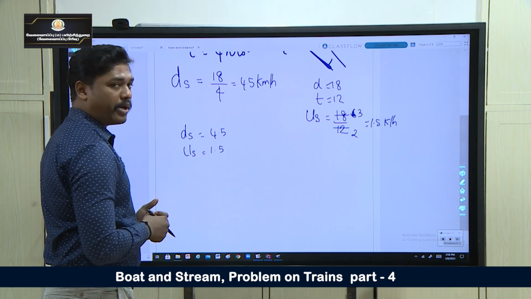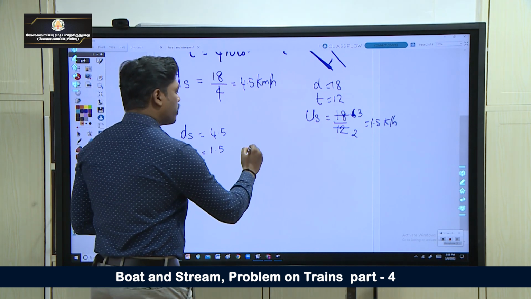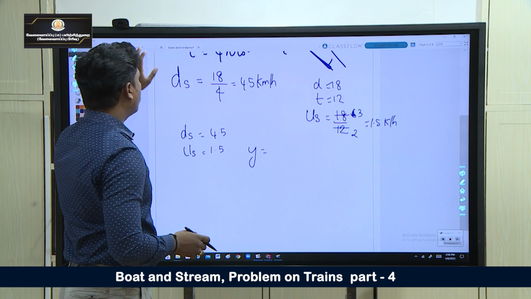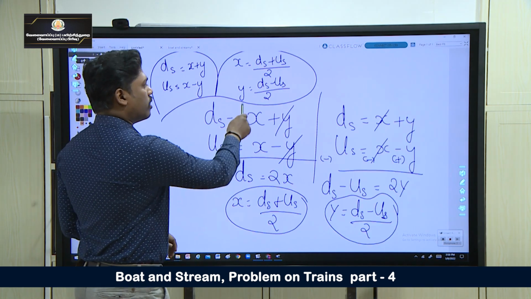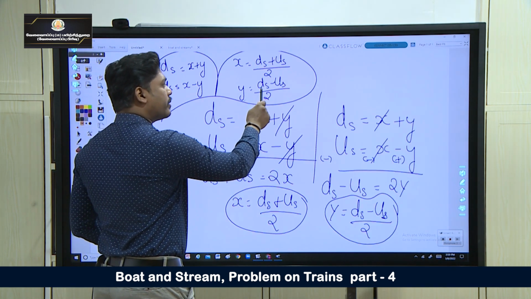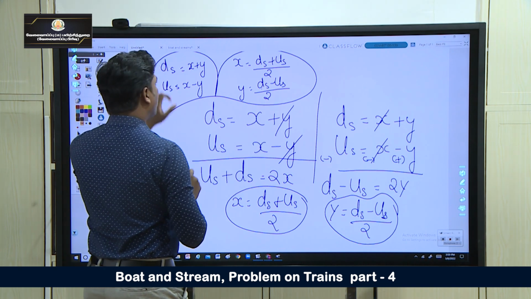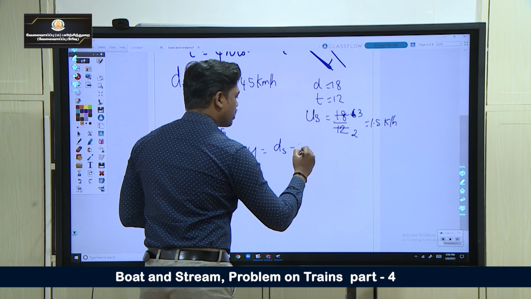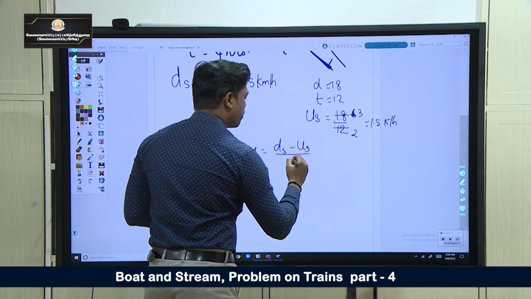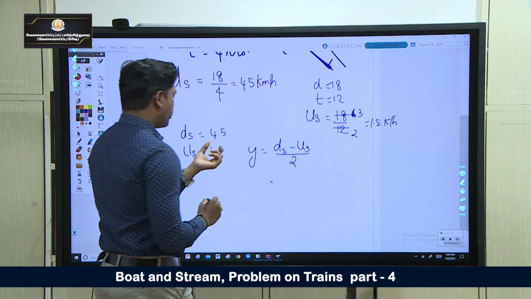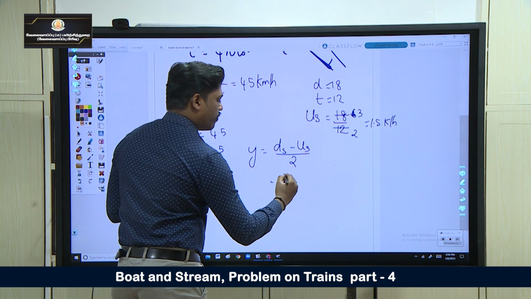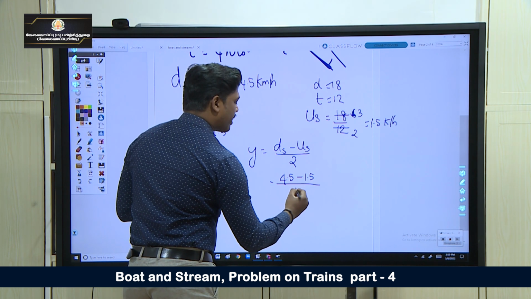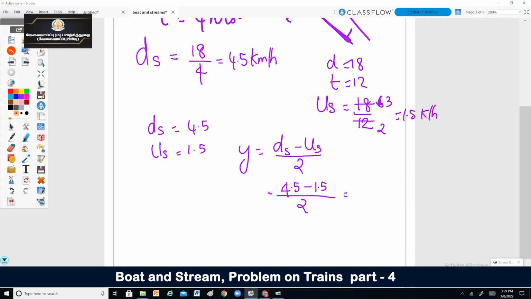What are we asked to find out? We are asked to find out y, speed of current. What is the y formula? Y is equal to downstream minus upstream divided by 2. What is downstream here? 4.5. So 4.5 minus 1.5 divided by 2. 4.5 minus 1.5 is 3.